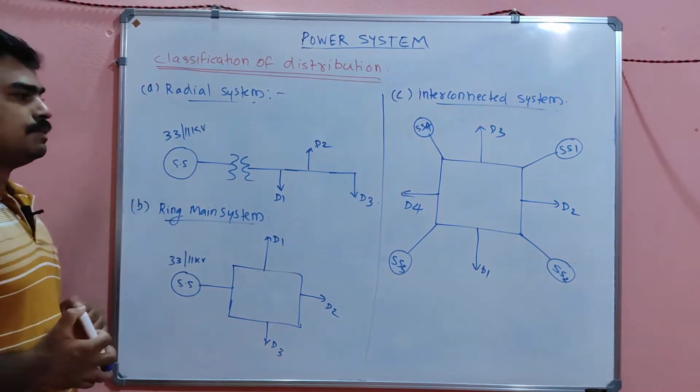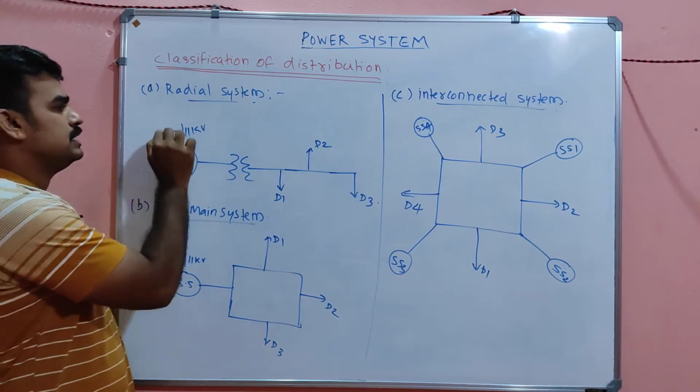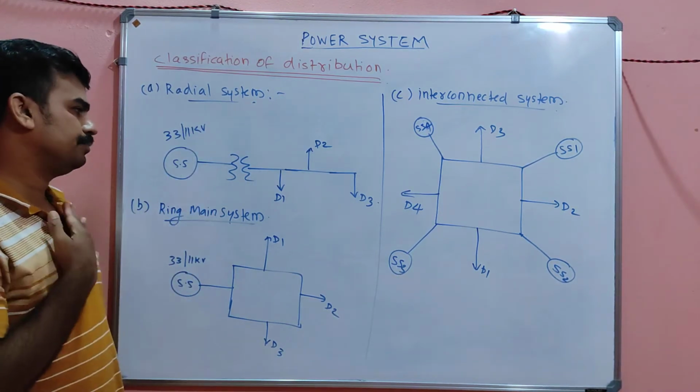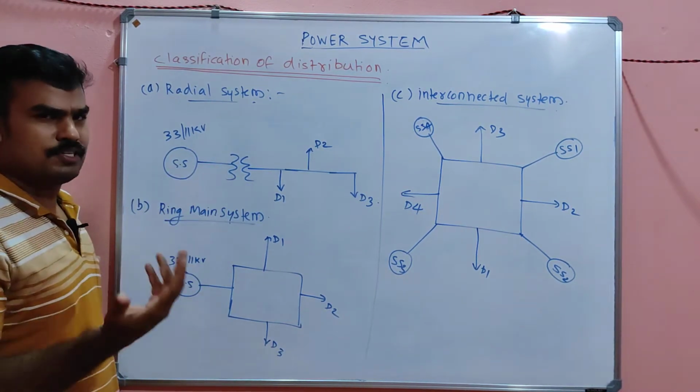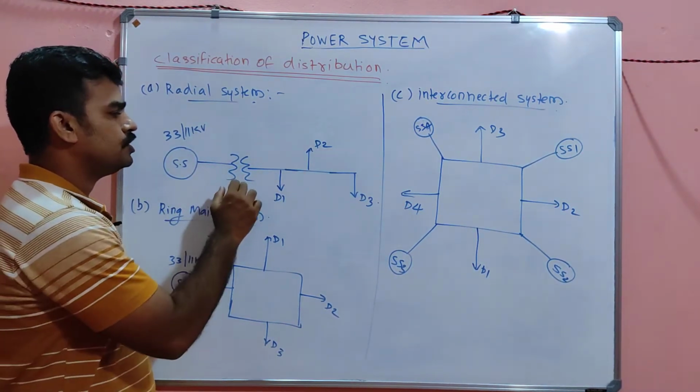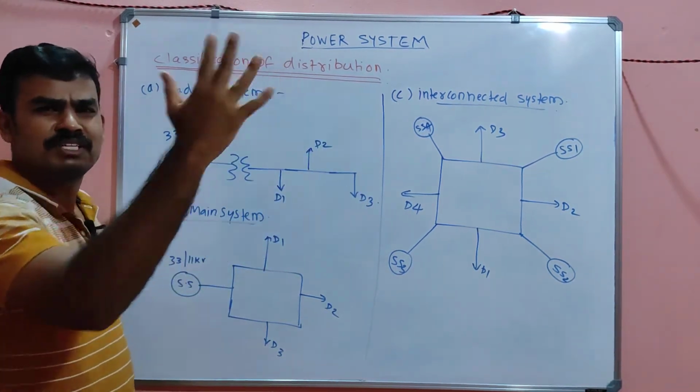So radial system means, listen my dear, this is a substation. Suppose it's a 33/11 kV substation, and here is the transformer, distribution transformer of course. That distribution transformer may distribute to D1, D2, D3. All are distribution points.